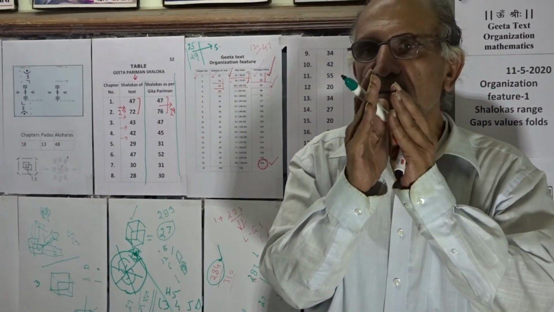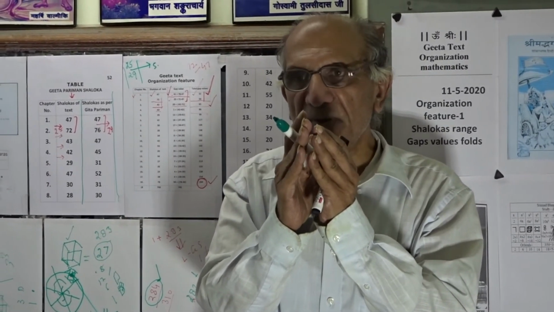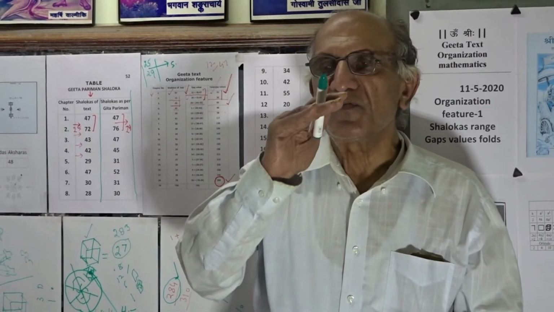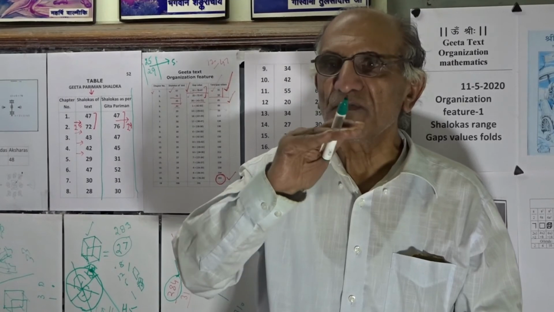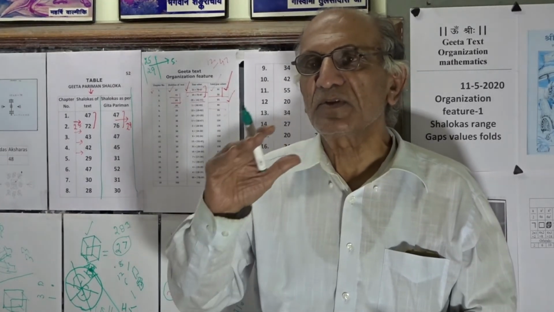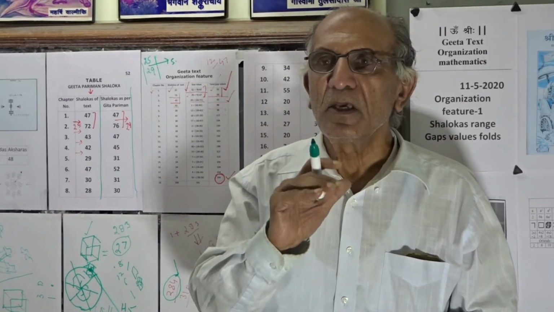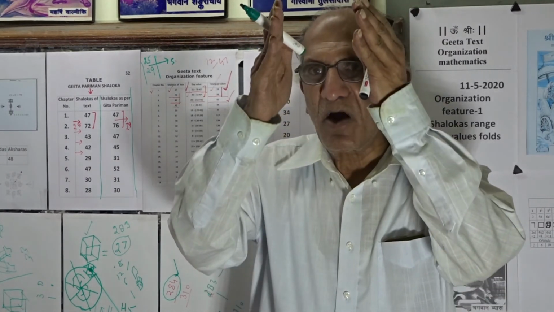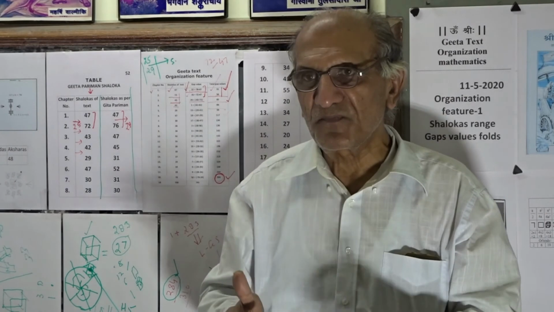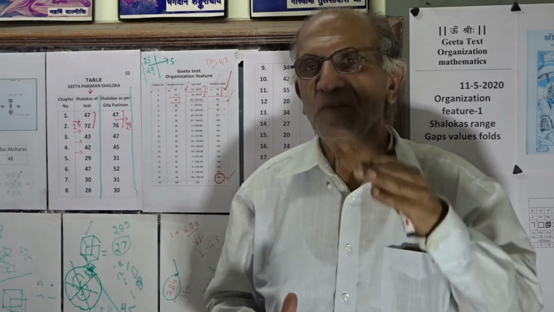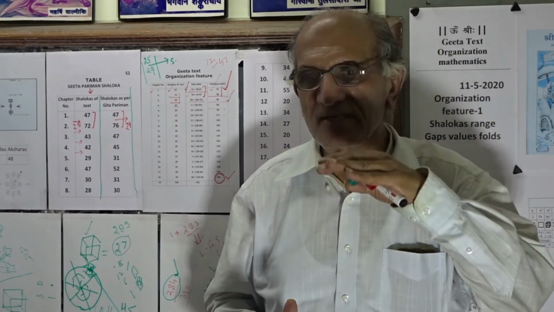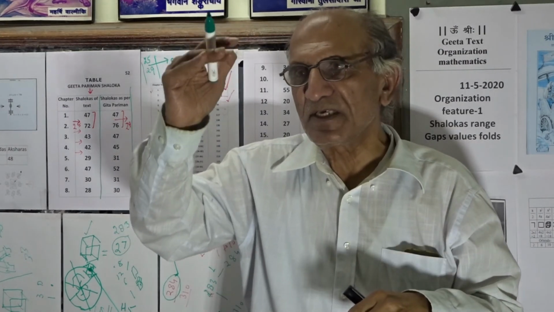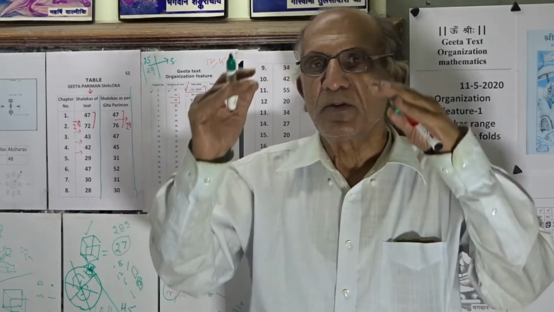Therefore, for proper comprehension of the organization format, mathematics of the Gita Shloka, we have to have a pair of gaps flow streams. First will be of the shlokas, second will be as per the Gita Parinam Shloka.